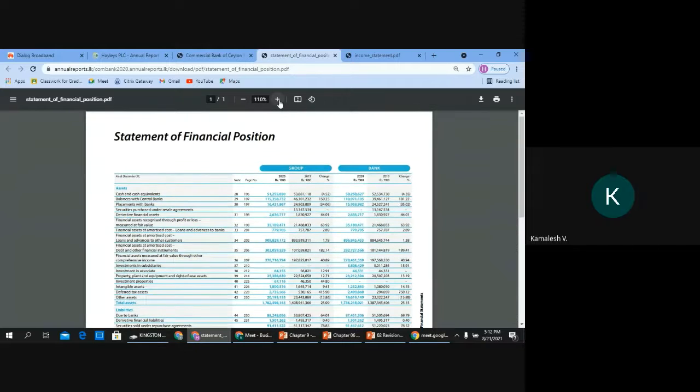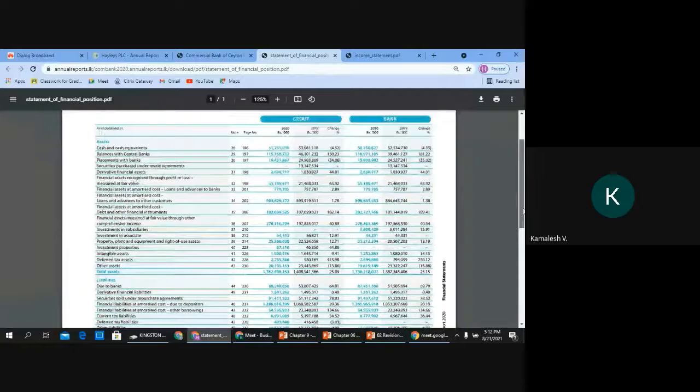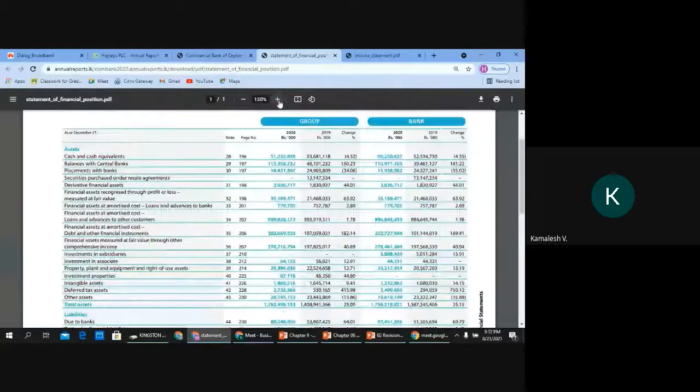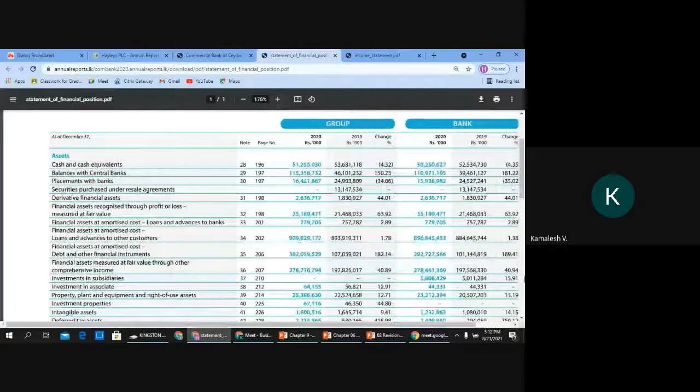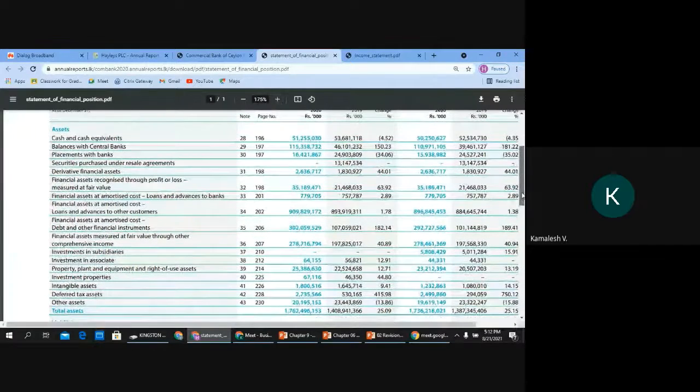Now look at how the assets of commercial bank look like. You will see a clear difference. Now how they have presented their financial statement. Look, assets, and this is how they present it. Now, do you see any difference between the two companies?